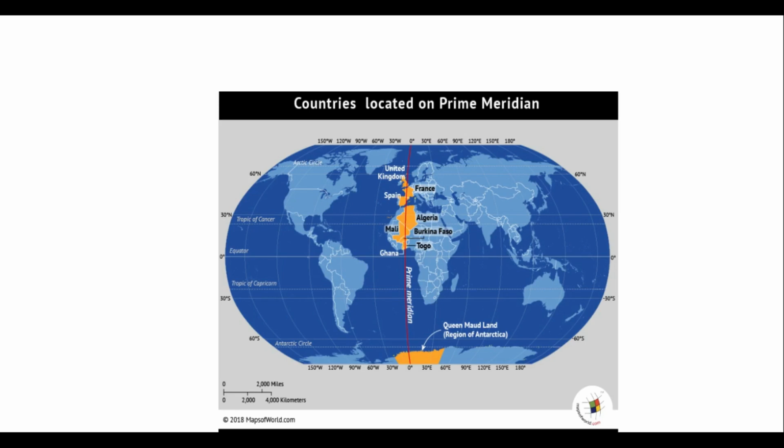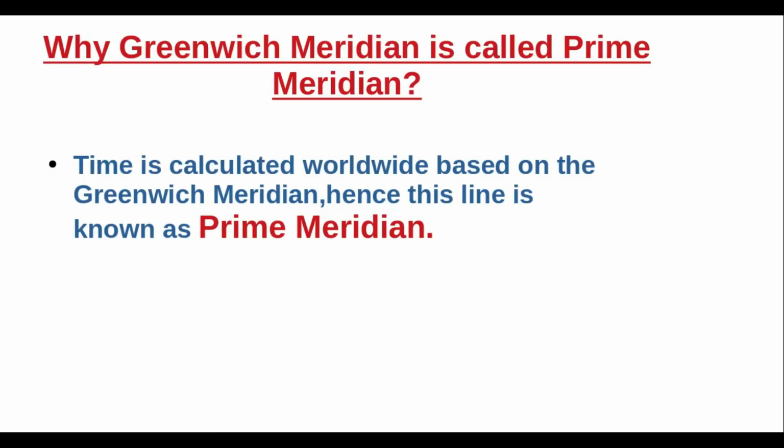Prime Meridian. Through which countries does this line pass? Why is Greenwich Meridian called prime meridian? Time is calculated worldwide based on the Greenwich Meridian. Hence, this line is known as prime meridian.